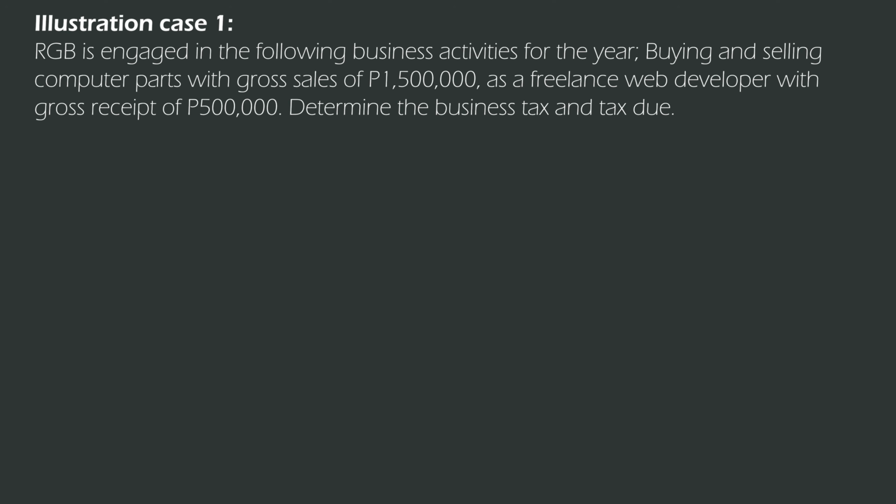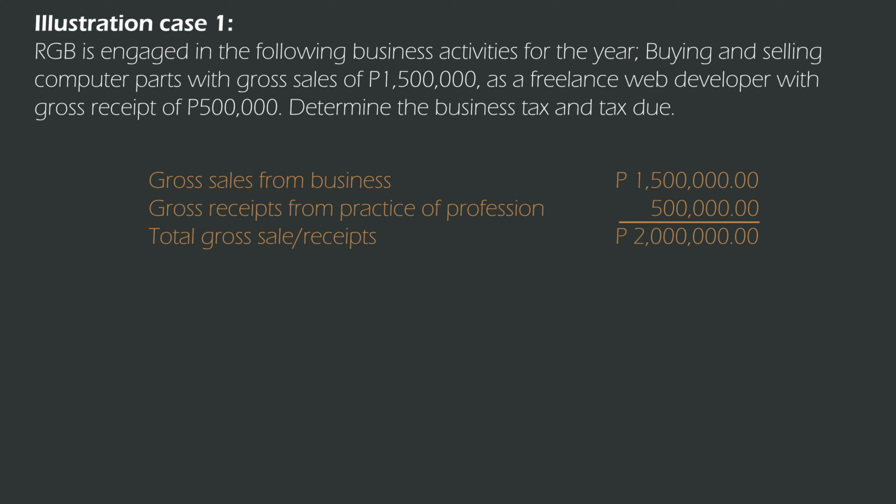Now the taxpayer is engaged in business activities for the year, buying and selling computer parts with gross sales of 1.5 million and also as a freelancer with gross receipts of 500,000. Now let's determine the business tax of the taxpayer and how much should be the tax due. Now for individuals who earn from practice of profession and also revenue from business, the gross receipts or sales shall be aggregated for the purpose of determining if the 3 million VAT threshold is met.